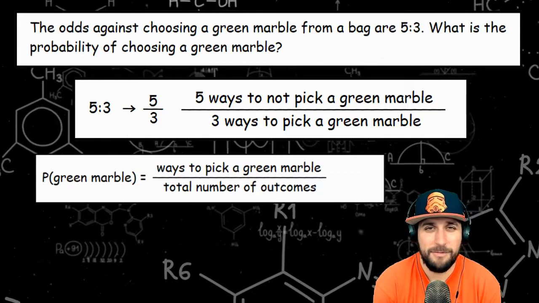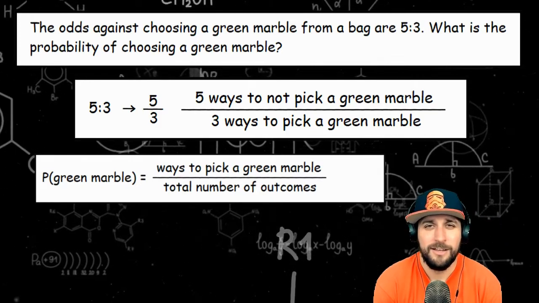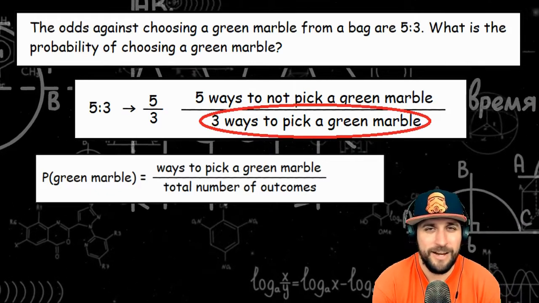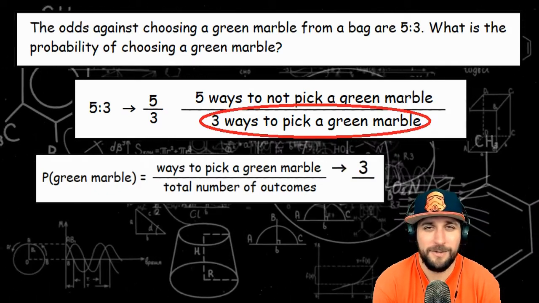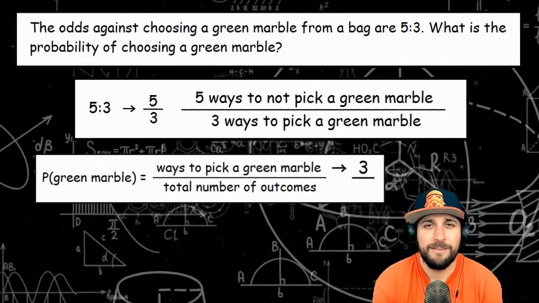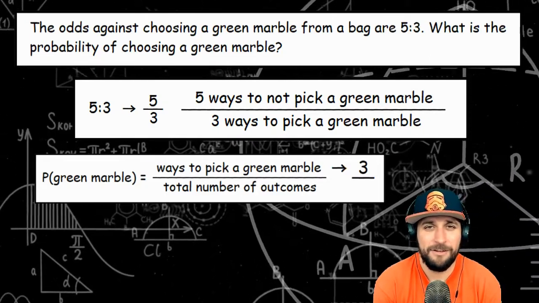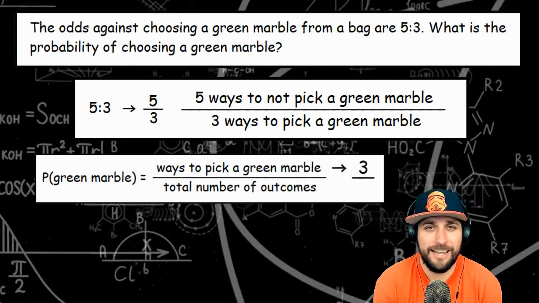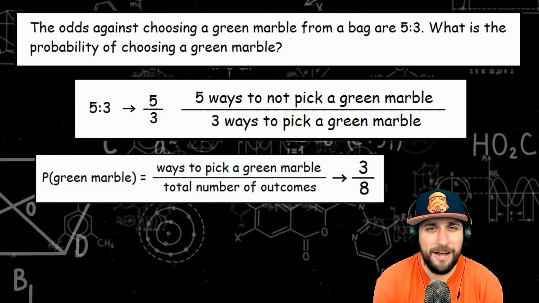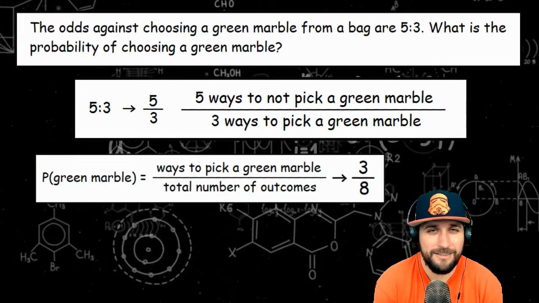It asks for the probability to choose a green marble. So I look at my odds. The 3 represented the number of ways I can choose a green marble, so that'll be the numerator in my probability. On the bottom, probability is the number of ways it can happen over the total number of equally likely outcomes. So there's 3 ways to draw a green marble, and on the bottom there were 8 total options.